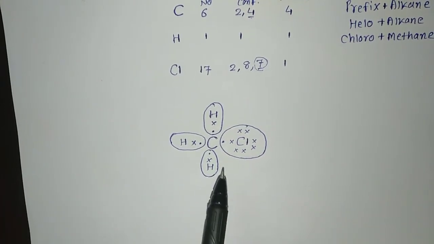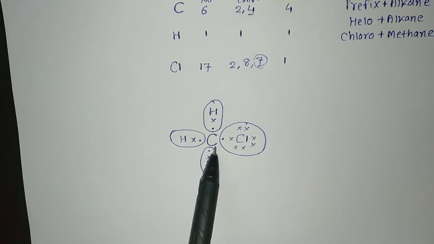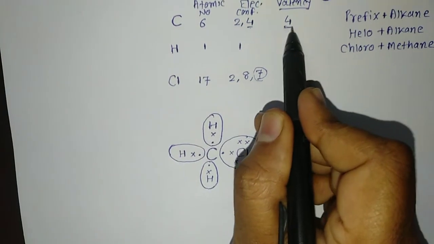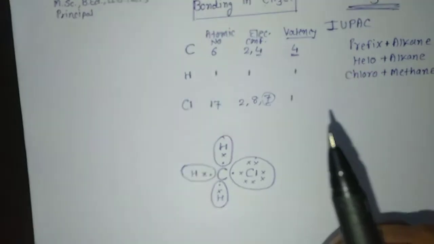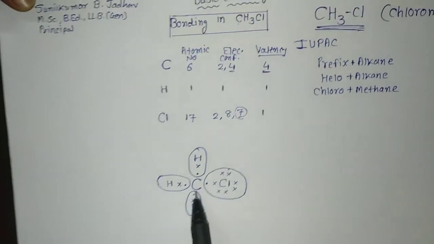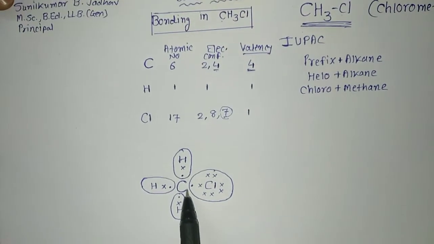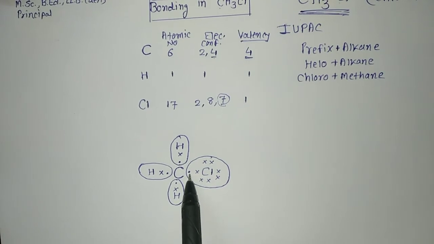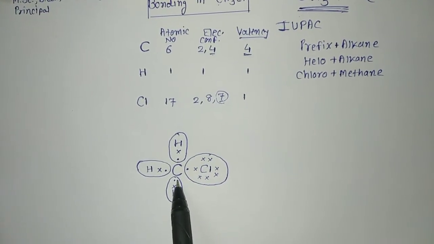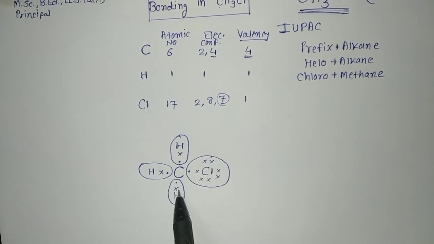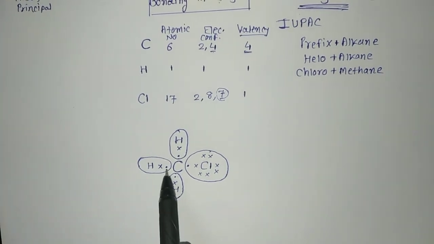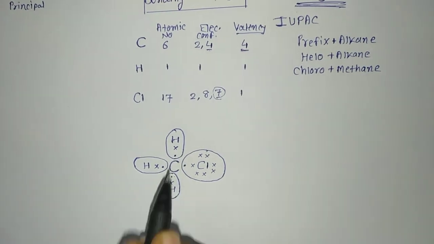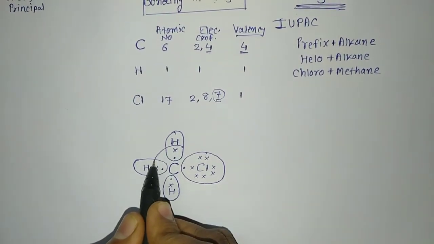Now if you are talking about this carbon, how many electrons does it require? We have already seen it requires 4 electrons. So that way we'll see this carbon has made the covalent bonds. This is 1 and it shares 1 electron with the chlorine. So 1 and 2. This is 1 electron of the carbon. It shares 1 electron with the hydrogen. 1 and 2. This is 1 and sharing 1 with the hydrogen. 1 and 2. And here also it is 1 and 2. So we'll draw here this circle